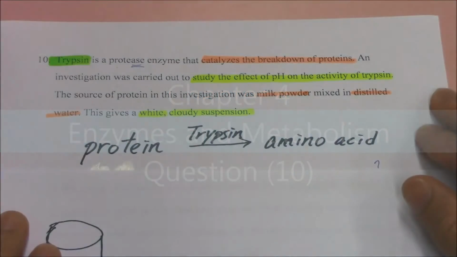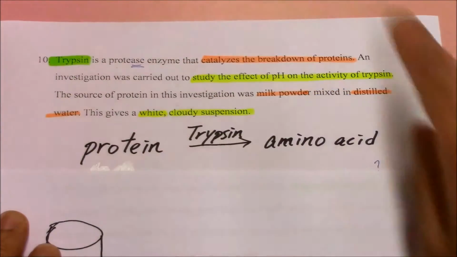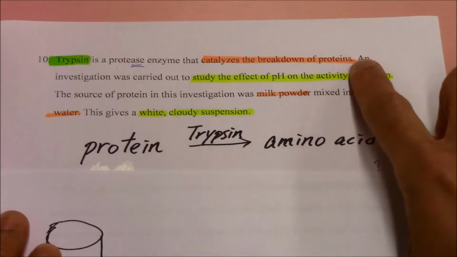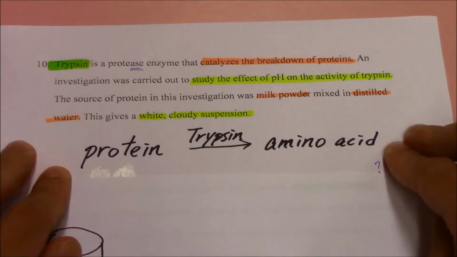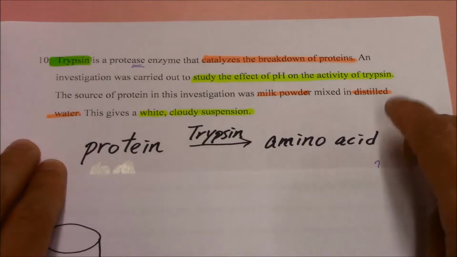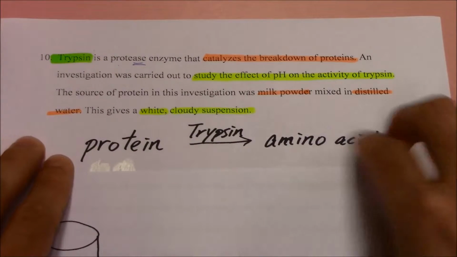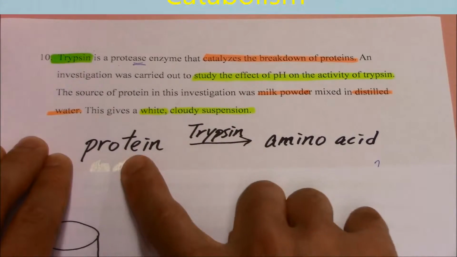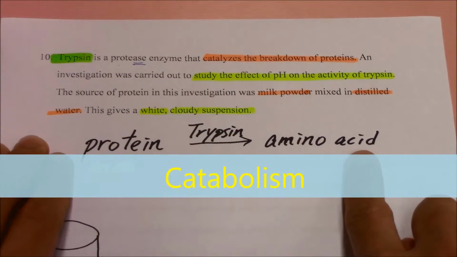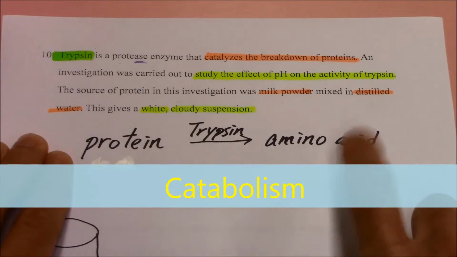So for question 10, it's about a protease called trypsin. It can catalyze the breakdown of protein. So you can take a look at this equation. Protein is broken down into amino acid with the aid of trypsin. Trypsin 都係幫手㗎啦，加速翻呢個 catabolic activity。And in this experiment, we